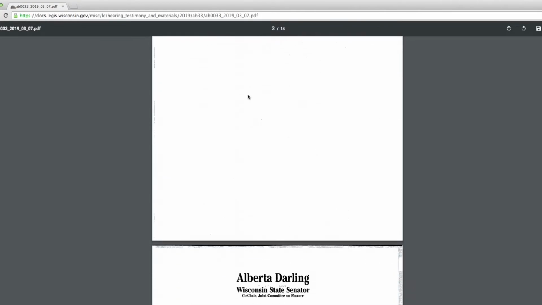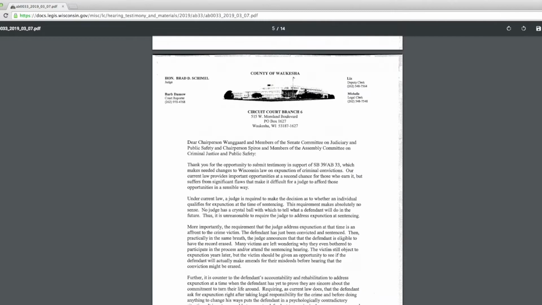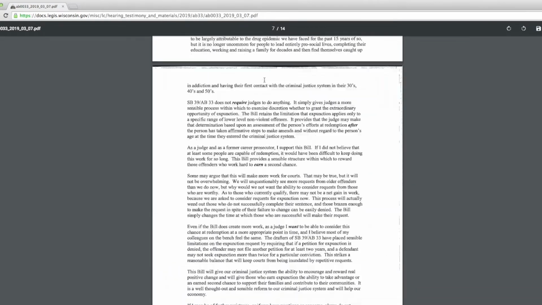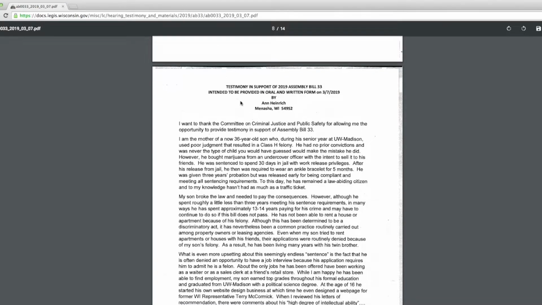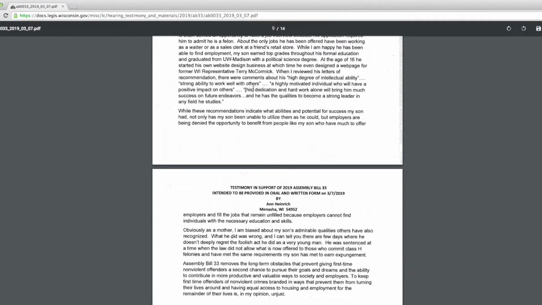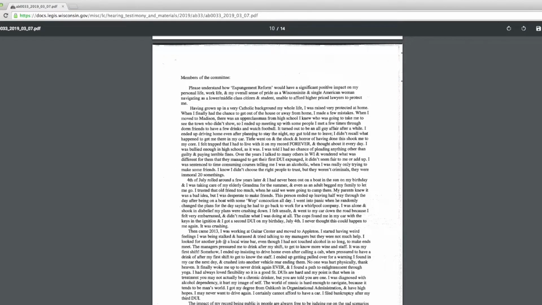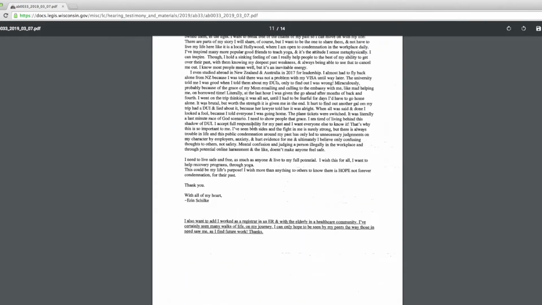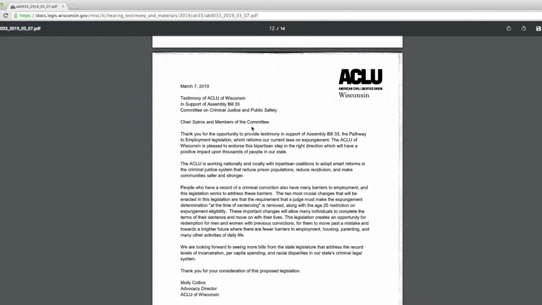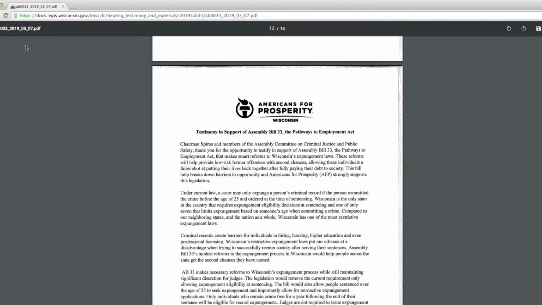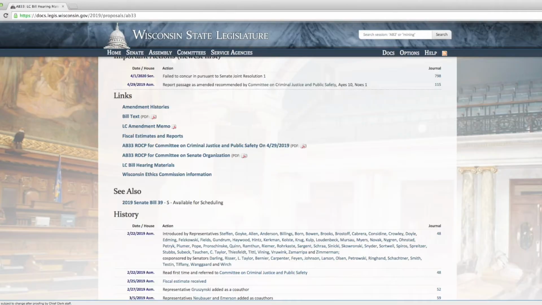You can see, if we keep going down, Senator Darling's testimony, a Waukesha County judge came to testify. Individuals either came to testify or wrote in. A lot of these are letters from people that are directly affected. So this is the ACLU's letter in support, Americans for Prosperity. So there's a lot of information here that gets cataloged and is publicly available.